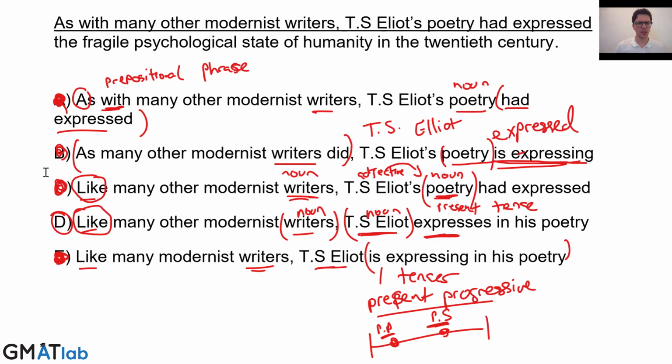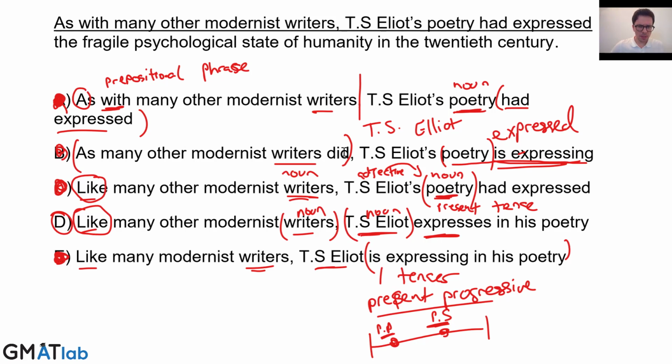So let's go back and talk about the like and as. So we saw in A, as with many other modernist writers, not so much a problem of this first part. There's not so much a problem of the use of as. However, then we're comparing it to a noun, so that it becomes wrong after the comma. So that's why A was wrong.